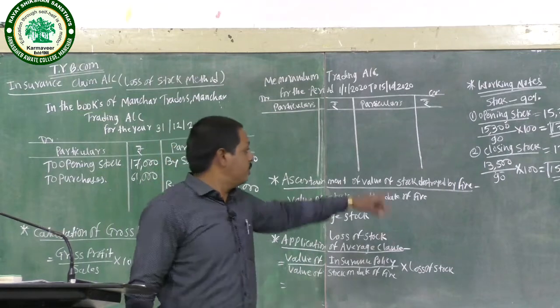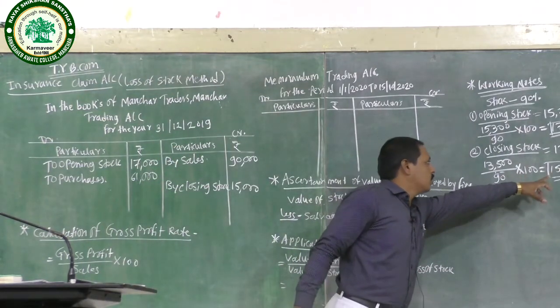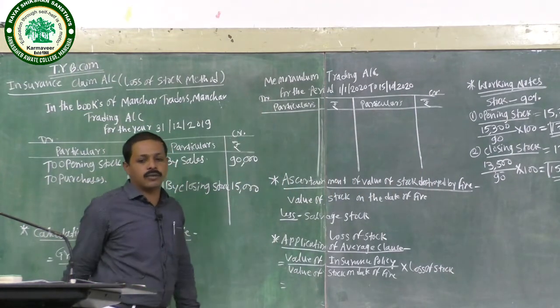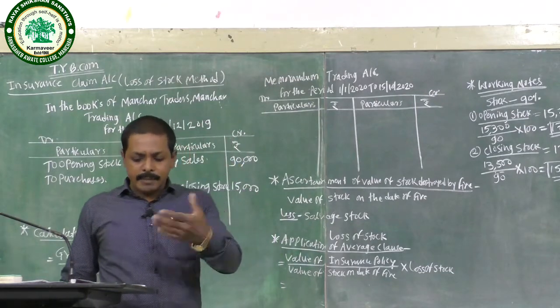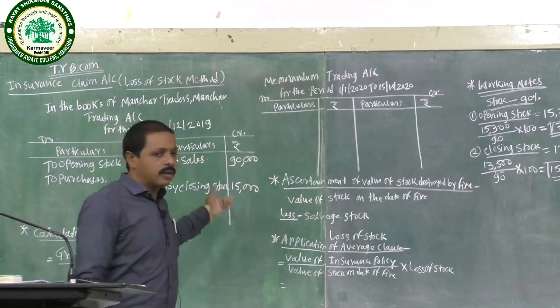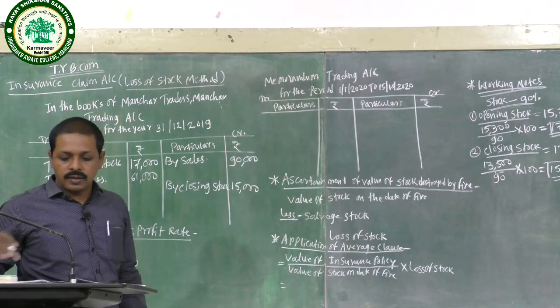Rupees 13,500 is calculated for the closing stock. This is calculated at only 90% of cost, 15,000. Here mention by closing stock, amount 15,000. Next, purchases and sales for the indemnity period continue in the practical problem. Now close the trading account. Firstly, the trading account is closed.